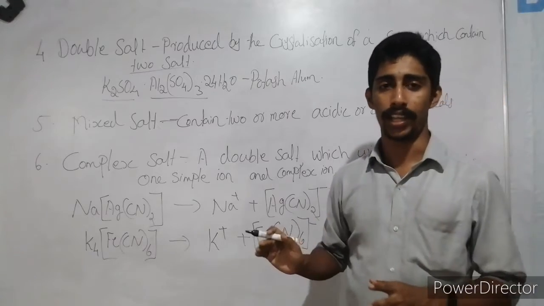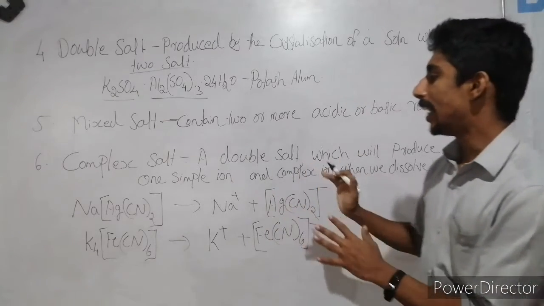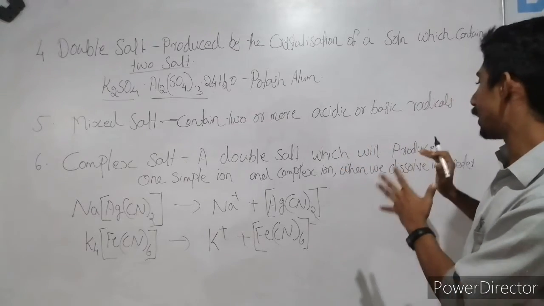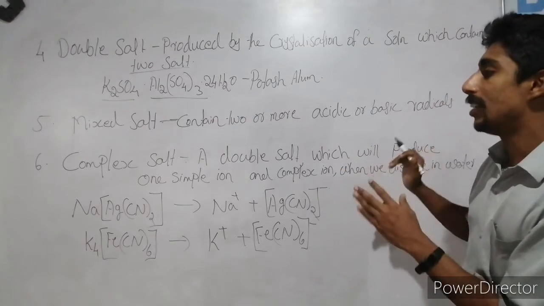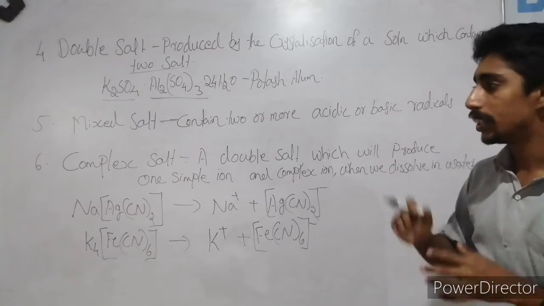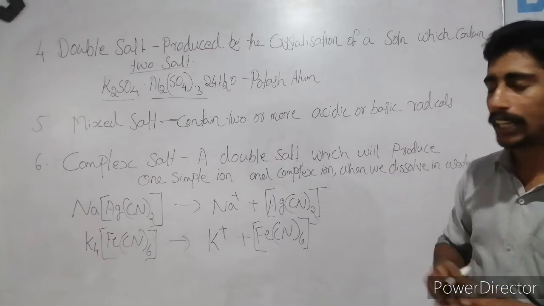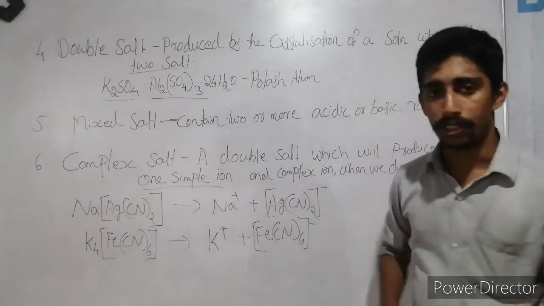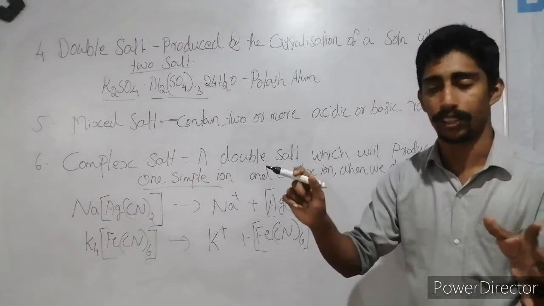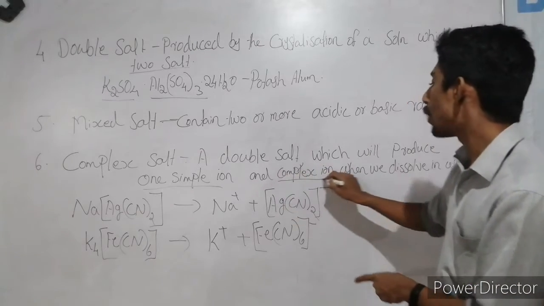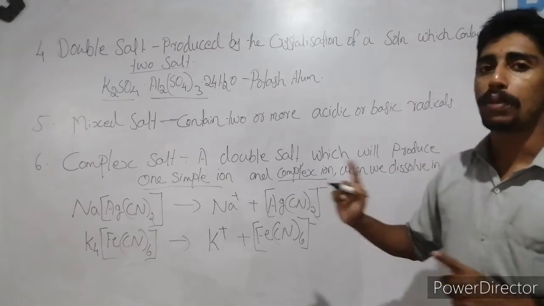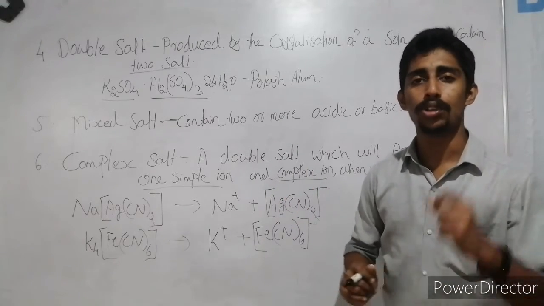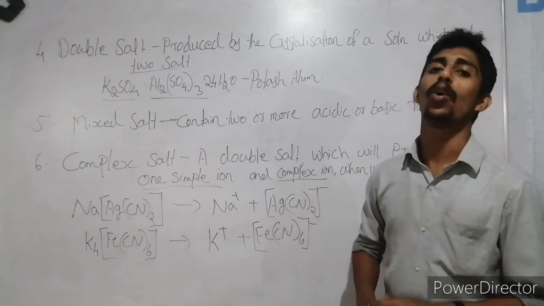Two salts are there, and while we crystallize it, then if you dissolve the complex salt in water, it will produce one simple ion and a complex ion.